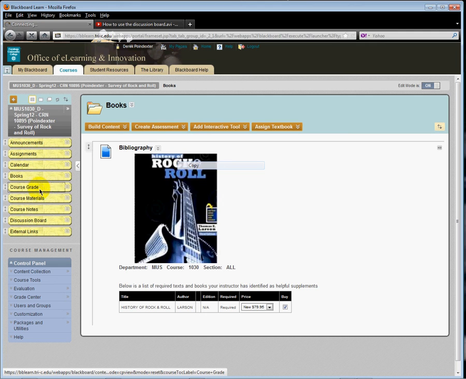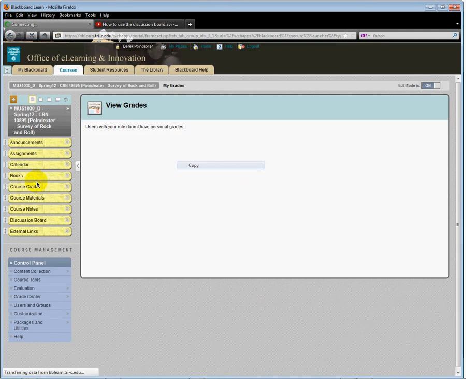Okay, course grade is pretty straightforward. This is your grade. You can see how you're doing in the class at any given moment. I'm not going to have anything here because I'm the instructor and there's nothing there. But you would see your grade, how you've done on various things, and then your overall grade for the course.